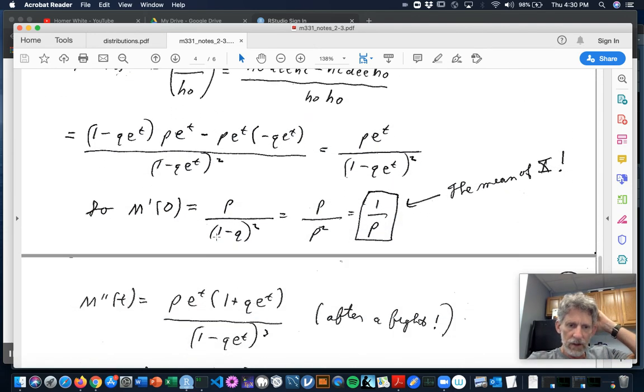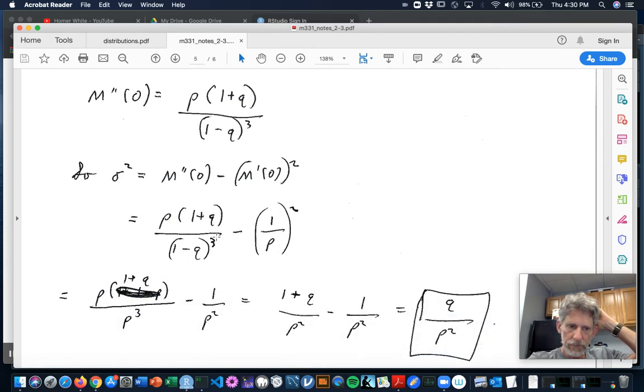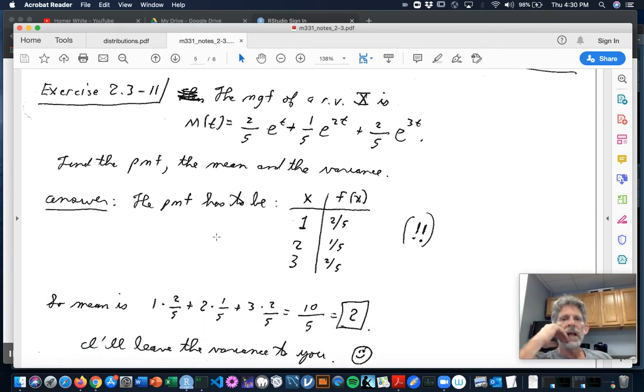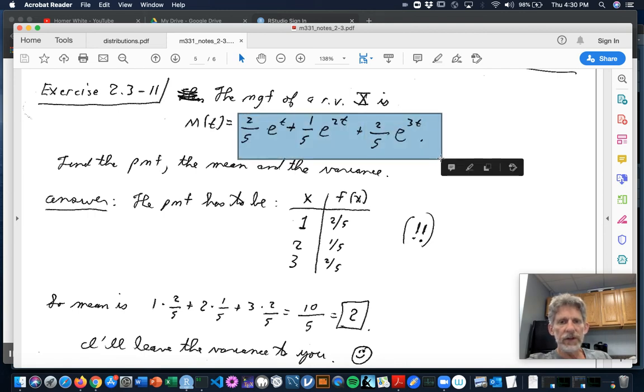Okay, why don't we hit up another example. Suppose I told you the moment generating function of a random variable x was this: 2/5 e to the t plus 1/5 e to the 2t plus 2/5 e to the 3t. If I tell you the moment generating function, theoretically, you should be able to find out everything else about the random variable. Can you find, therefore, its probability mass function, its mean, and its variance?